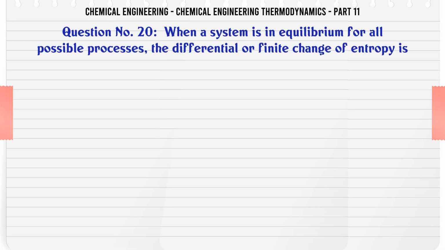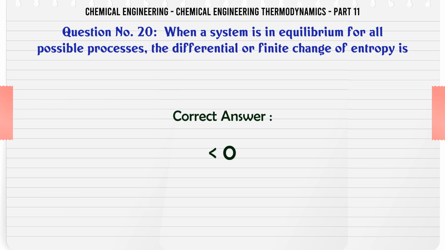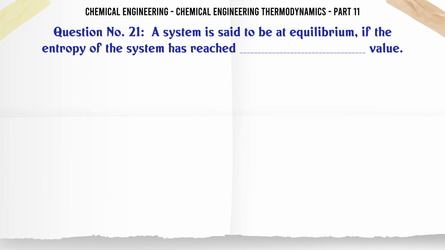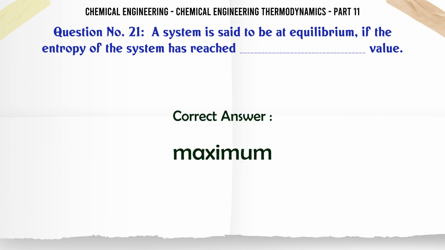When a system is in equilibrium for all possible processes, the differential or finite change of entropy is A. 0, B. <0, C. >0, D. none of these. The correct answer is 0. A system is said to be at equilibrium if the entropy of the system has reached ___ value. A. minimum, B. 0, C. maximum, D. none of these. The correct answer is maximum.